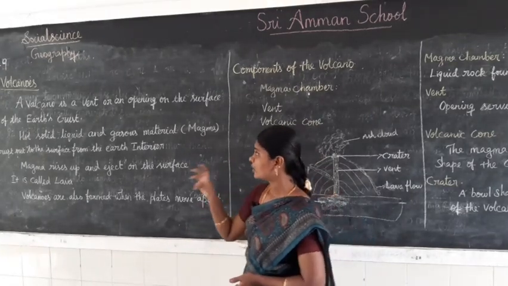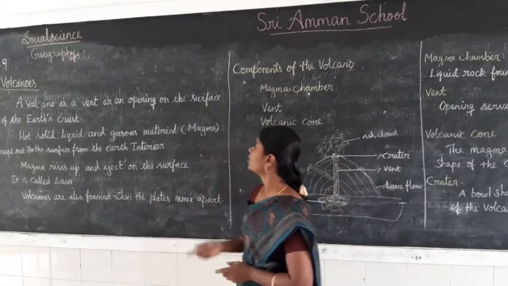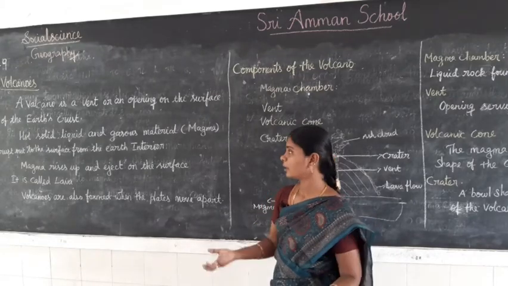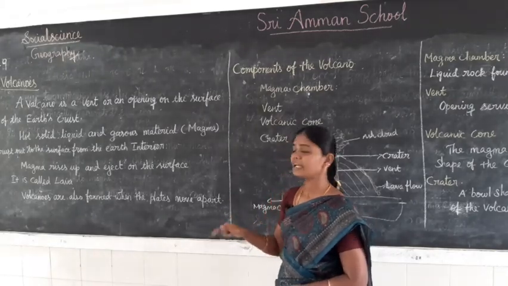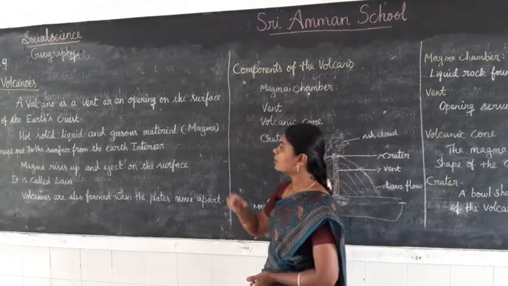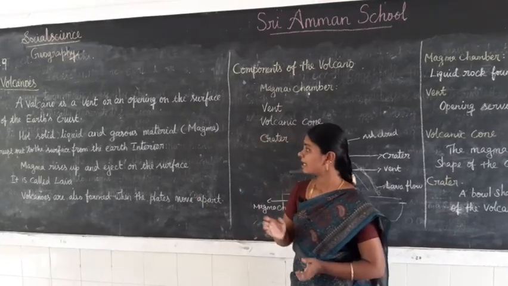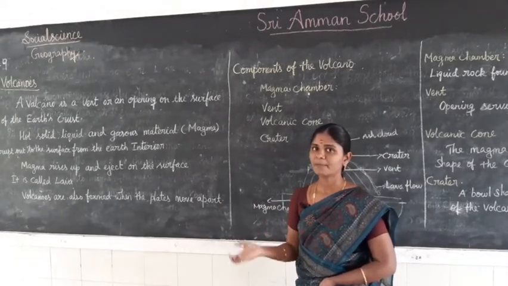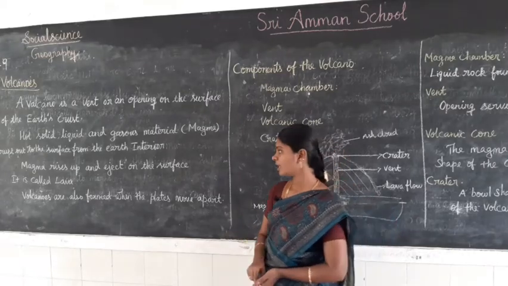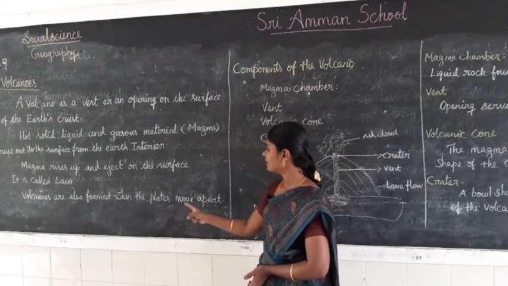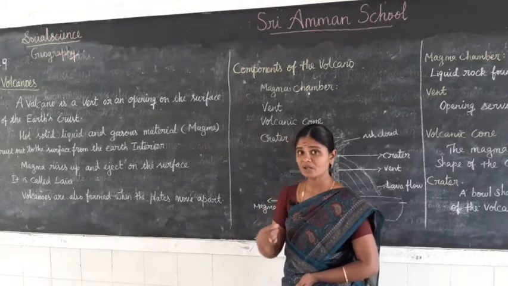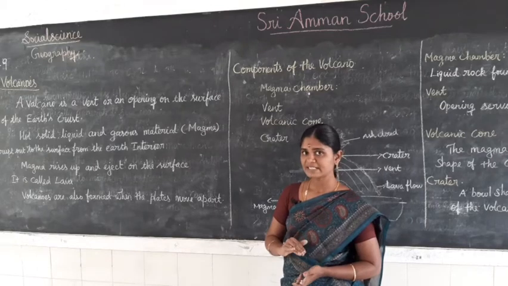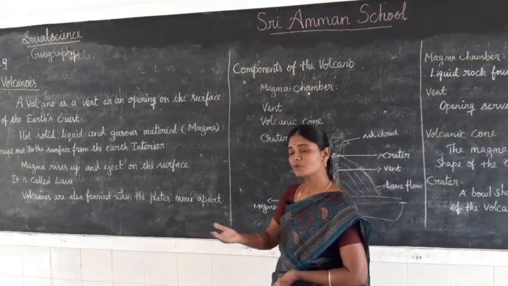The molten material magma erupts out to the surface from the earth's interior. On the surface of the earth, magma is called lava. Volcanoes are formed when the tectonic plates move apart.